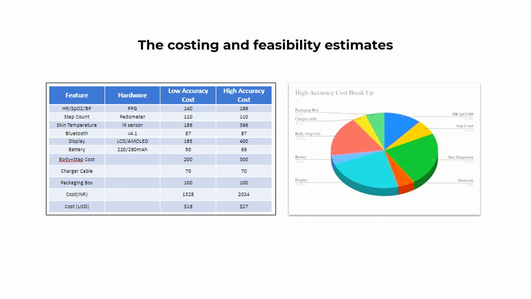So what is the difference here? The sensors. So if you have highly accurate sensors, the cost will go up, right? And they have also done a cost breakup analysis to look at which is adding the maximum amount of cost. So one of the things which they found out was the display. If you have an LCD kind of AMOLED display, then the cost goes really high. So maybe you can go a little bit lower on the display and not that much low on the sensors, right? So these are some of the aspects to screen their particular product, to look at what are the cost additions.